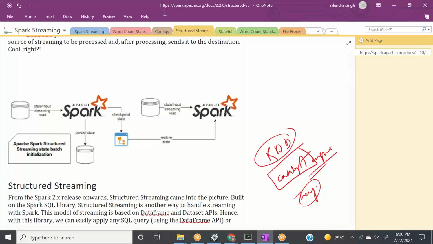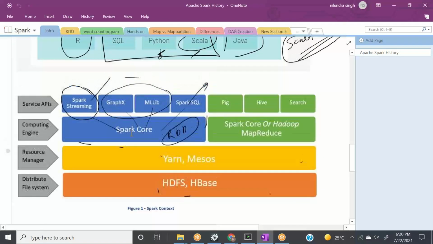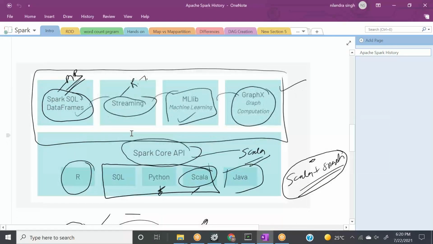So if you remember when we were learning Spark for the first time, we have Spark SQL and data frames, and we have something in between for Spark SQL and streaming, the Catalyst engine, sitting somewhere here.